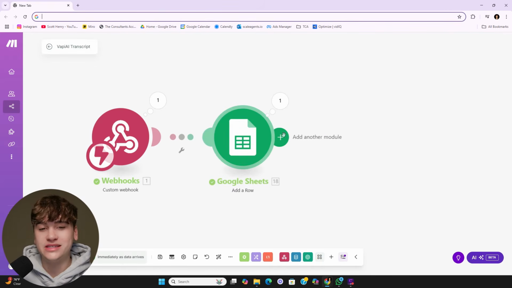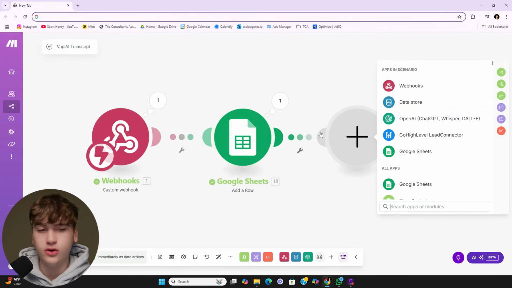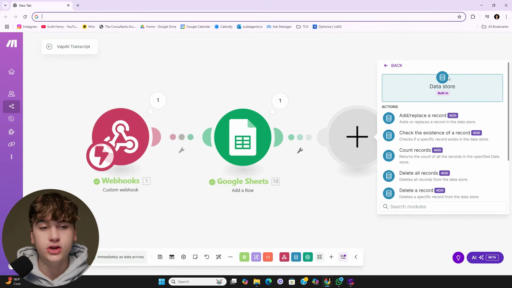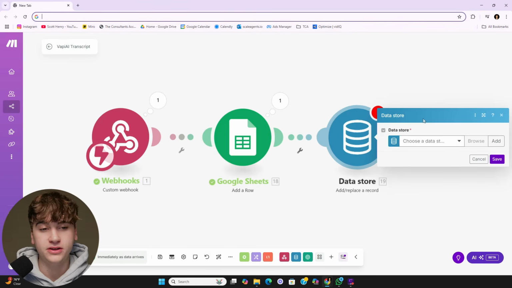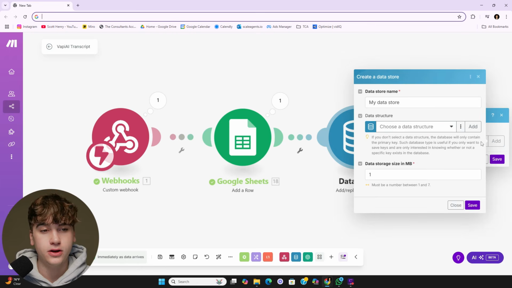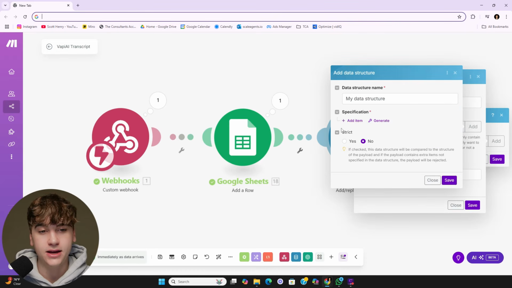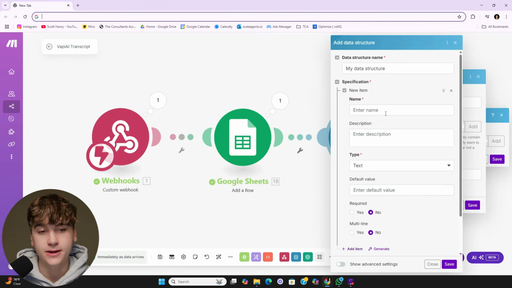But what you do if you want to set it up on make.com's end, instead of going offshore with Google Sheets, you go over to Datastore and then click add or replace record. Make sure that you have a Datastore pre-built. If you don't, I can quickly run through how to go about building one. So just click add, and then if you don't have a data structure, click add again. And you can essentially add any significant piece of information that you would like to pull in.